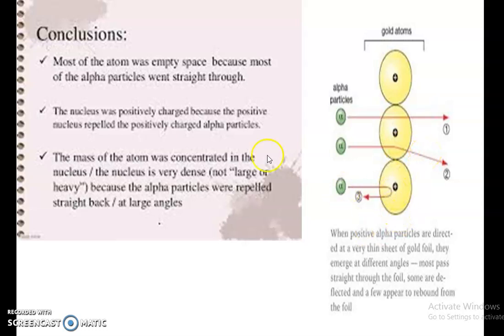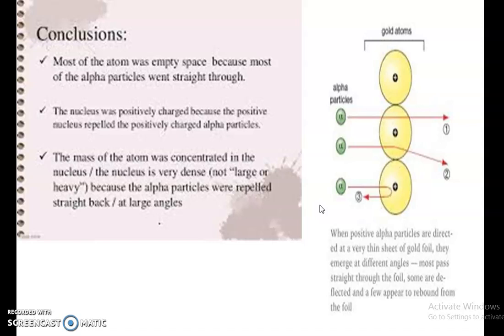And the third diagram, the mass of the atom was concentrated in the nucleus. The nucleus is very dense, not large or heavy, because the alpha particles were repelled straight back at a large angle. When it goes near the nucleus or at the nucleus, it is reflected back. This shows most of the mass of the atom was concentrated in the nucleus, and the nucleus is very dense. Okay, these were the three important observations made by Rutherford.